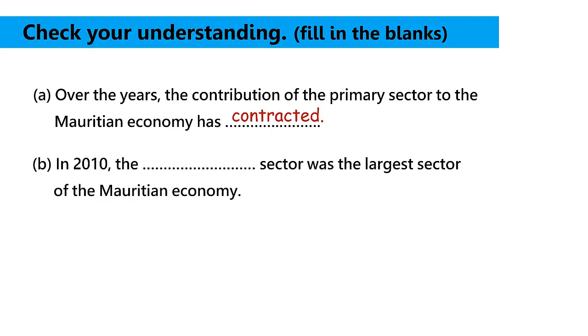Part B. In 2010, the blank sector was the largest sector of the Mauritian economy. Yes, you may have guessed it right. In 2010, the tertiary sector was the largest sector of the Mauritian economy.